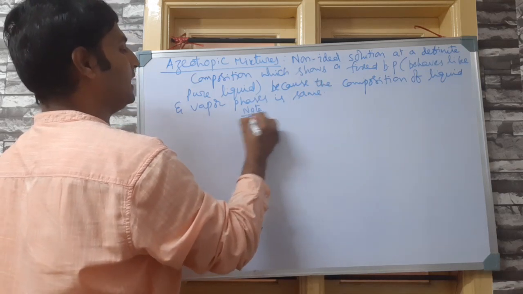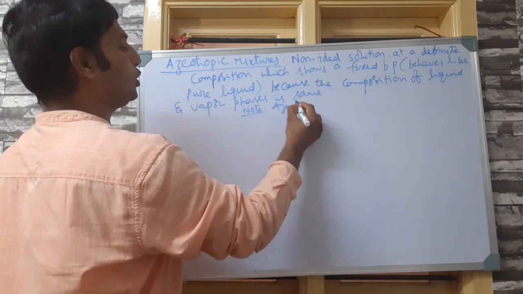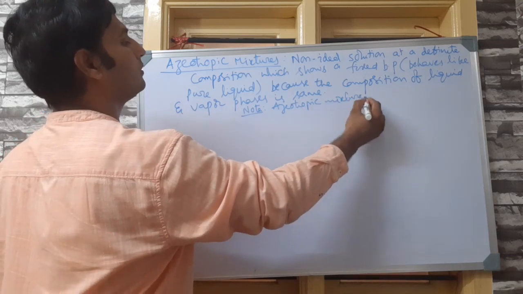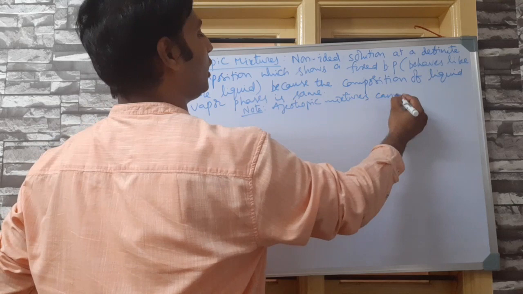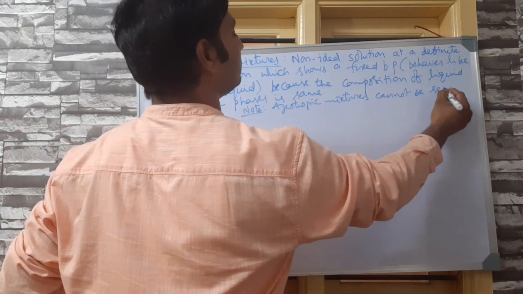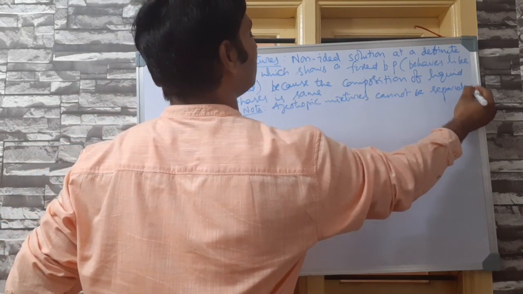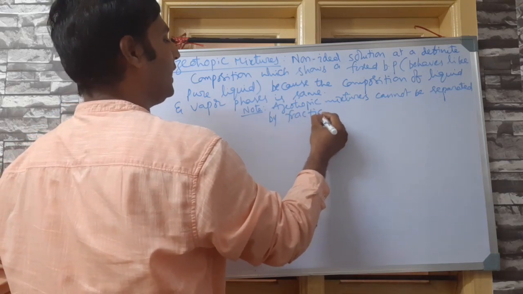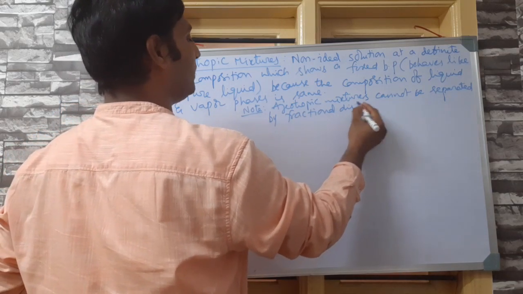So you can understand azeotropic mixtures cannot be separated by fractional distillation. You will have to try a chemical method for the same.